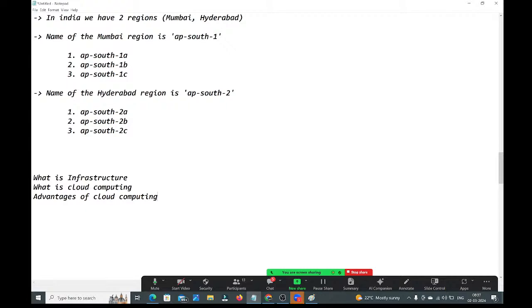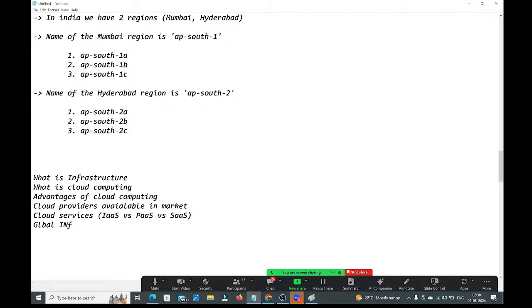Next, cloud providers available in the market. Next, cloud services. How many ways cloud services are segregated? Here we discussed IaaS, PaaS, SaaS, right? Next, guys, global infrastructure.